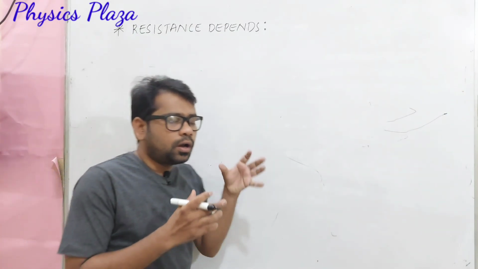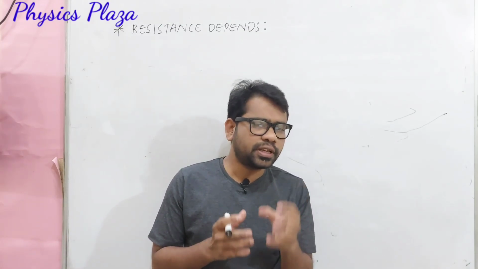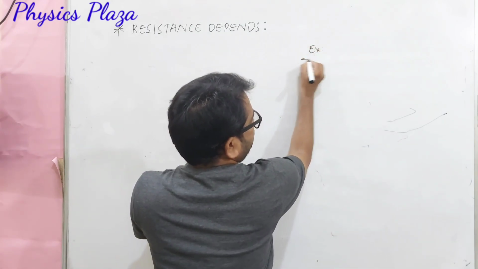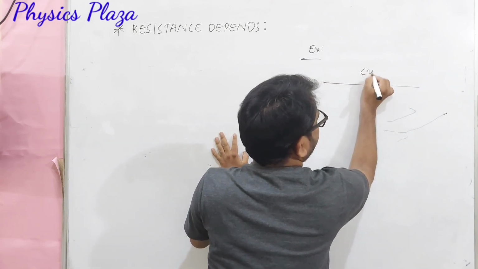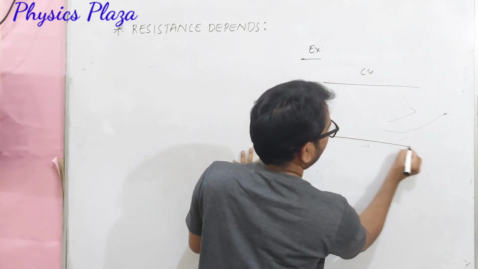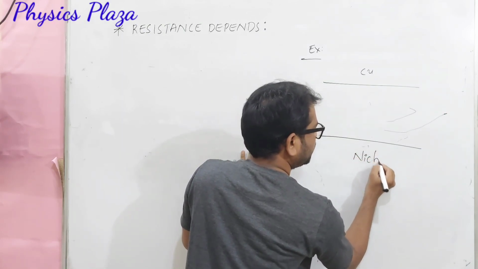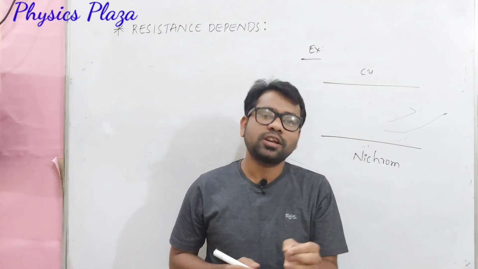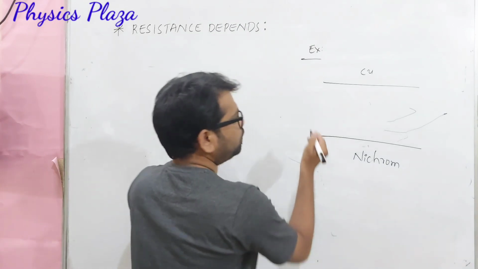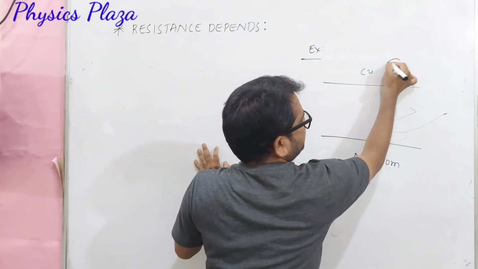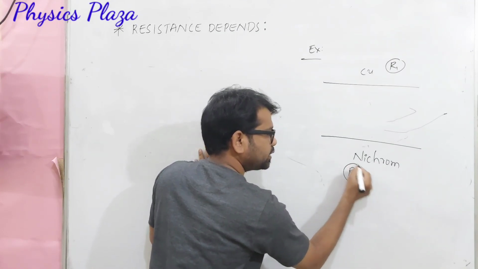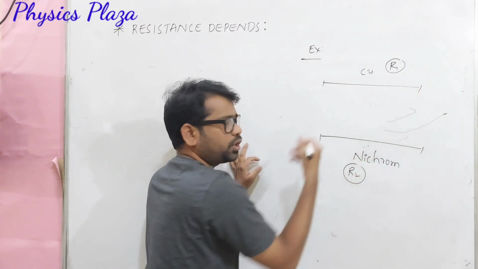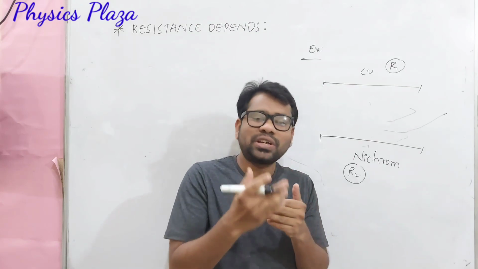Children, now let us discuss the factors affecting the resistance, which means on which factors it actually depends. Dear children, let us take for example a copper wire and a nichrome wire. The condition is that we are taking copper and nichrome wire of the same length and the same area of cross section, both at the same temperature. Let R1 be the resistance offered by the copper, whereas R2 is the resistance offered by the nichrome. Let us say the same potential difference is created at the ends of these two conductors.